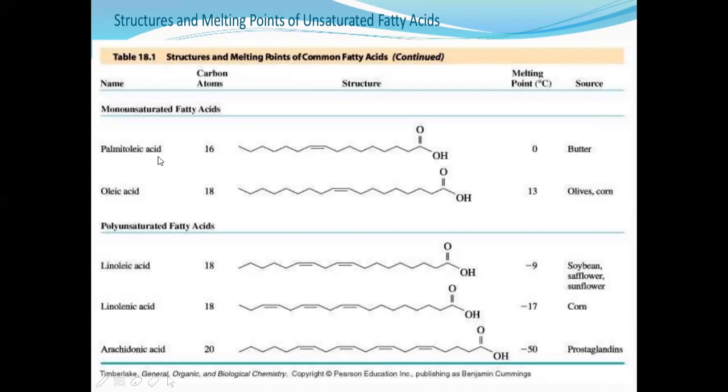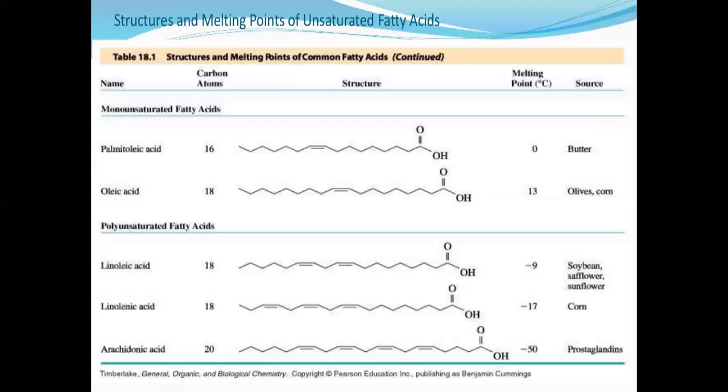For example, palmitoleic acid. Here the carbon chain length is 16 carbons, and it has a single double bond, and the melting point is 0. The source is butter. So palmitoleic acid we get from butter, and its melting point is 0.